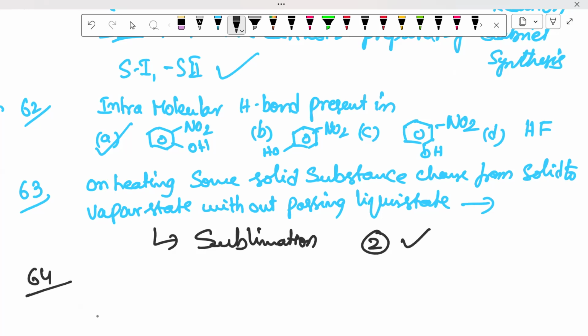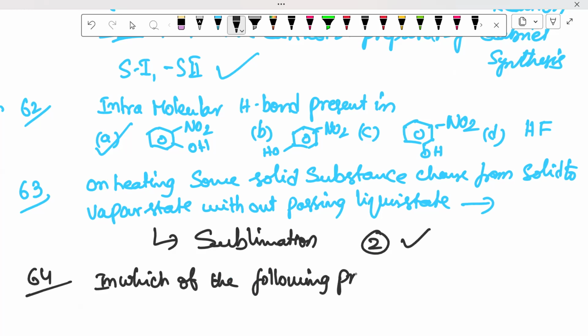64, I will proceed. In which of the following processes does entropy increase?